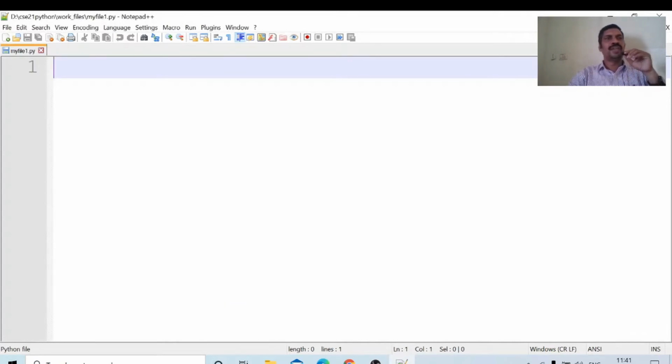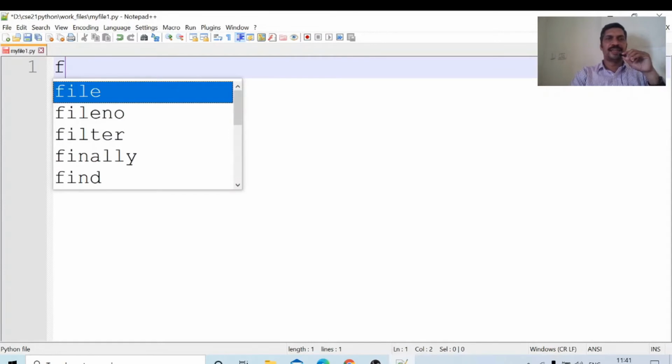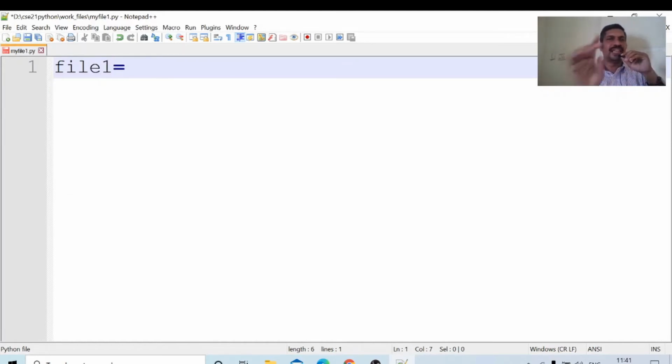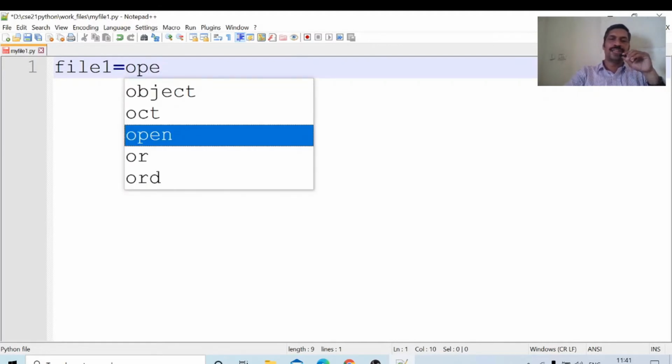Okay, my file 1 dot py. First one, I have to create a file handler. I will create it like this. The name of the file handler is file 1. The function to open a file is open.